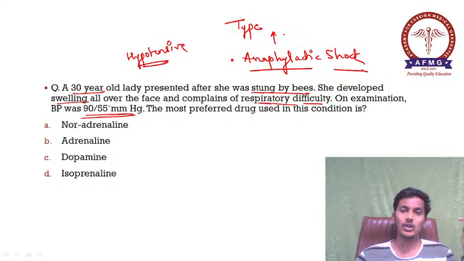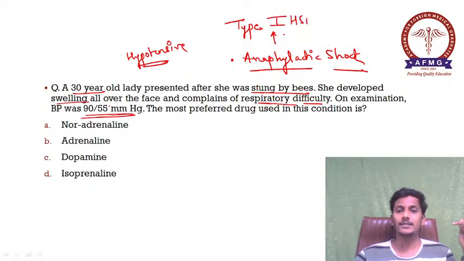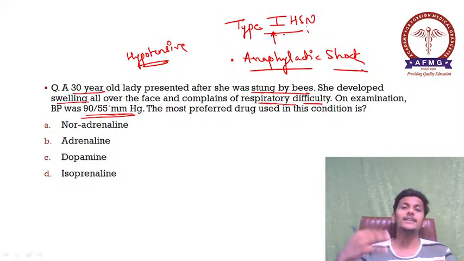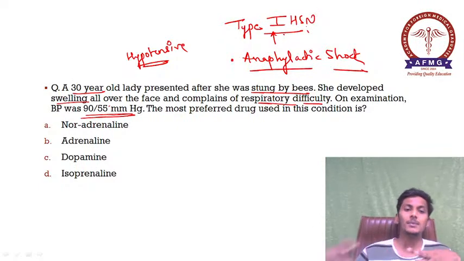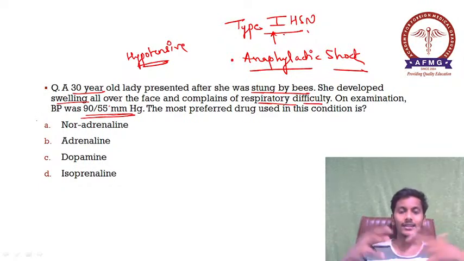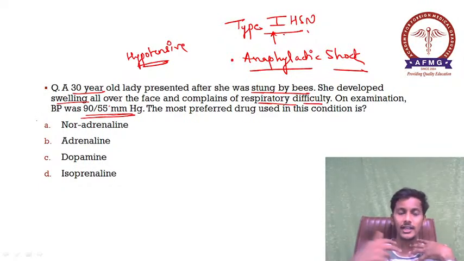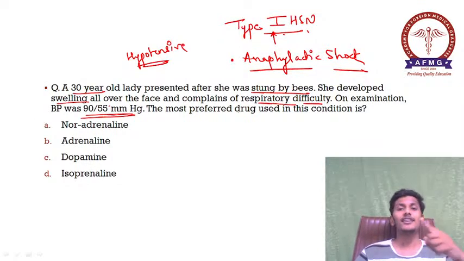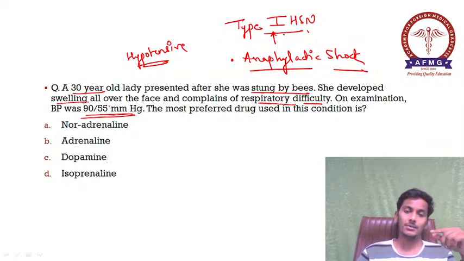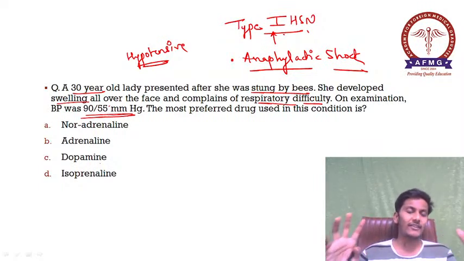Okay, so please remember it is anaphylactic shock, and which type of hypersensitivity is it? Anaphylactic shock is type 1 hypersensitivity, also known as the immediate type of hypersensitivity. In this, there is swelling or edema all over the face or at the site, and there is also laryngeal edema which leads to respiratory difficulty. So please remember, this is a typical case of anaphylactic shock.